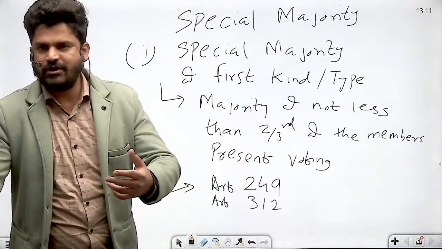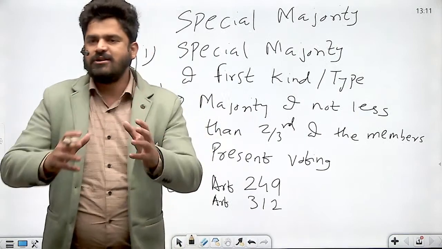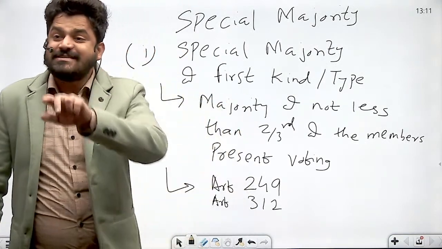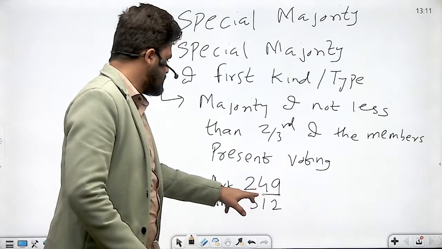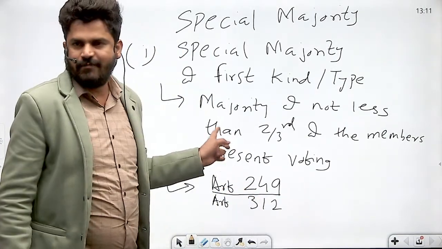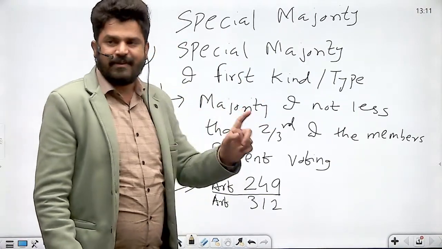Article 249 is the resolution required for the Rajya Sabha to empower the Parliament to make laws on the subjects enumerated in the state list. And the resolution to be passed by Rajya Sabha under Article 249 requires this kind of majority: majority of not less than 2/3 of the members of Rajya Sabha present and voting.